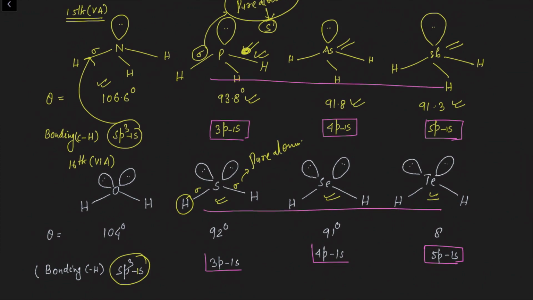I hope that everyone is understanding how and why in these hydrides the central atom is not undergoing hybridization. In these hydrides, the central atom forms sigma bonds because of the overlapping of pure atomic orbitals. But in the case of water and in the case of ammonia, the sigma bond is formed by the overlapping of hybrid orbitals with the surrounding atoms.